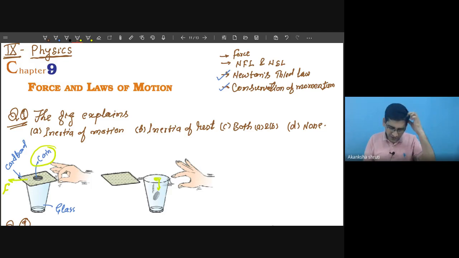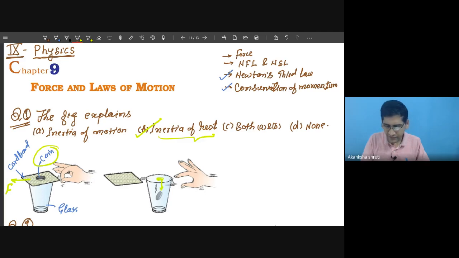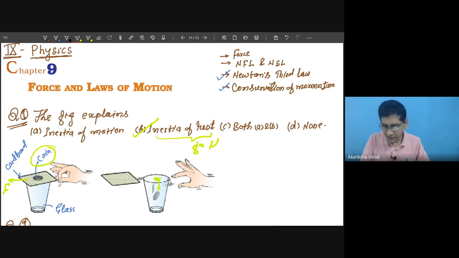So this is basically an illustration of inertia of rest for the coin. This coin tries to remain at its own position, but with no cardboard, it has fallen downward. So the answer is B. Any doubt, then a student may ask.